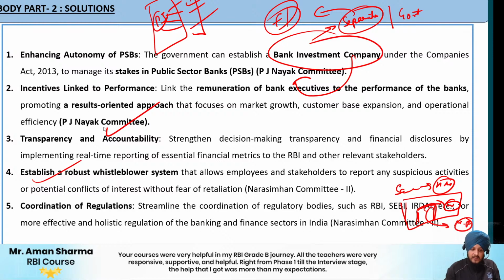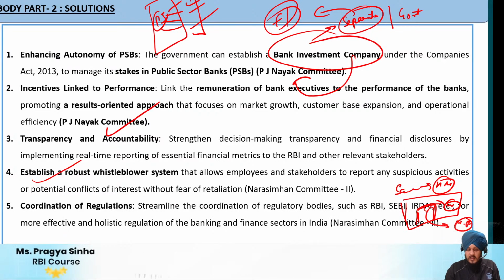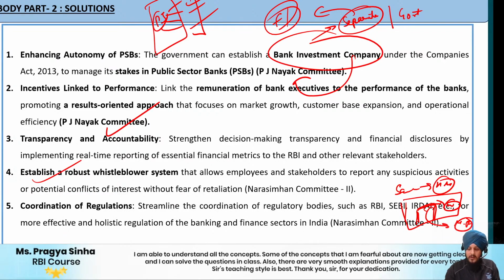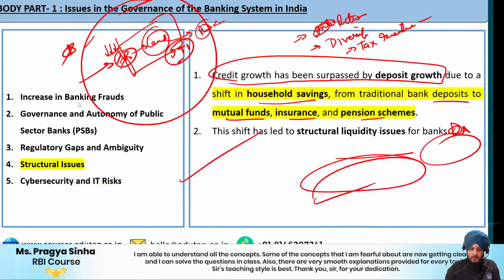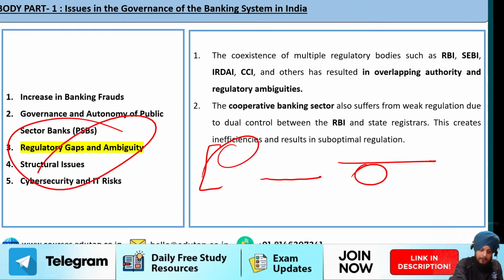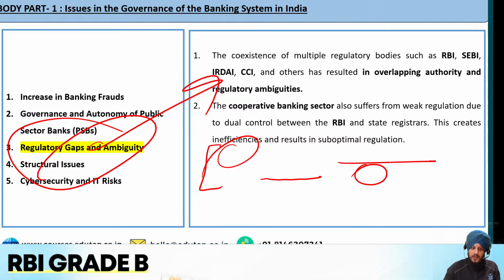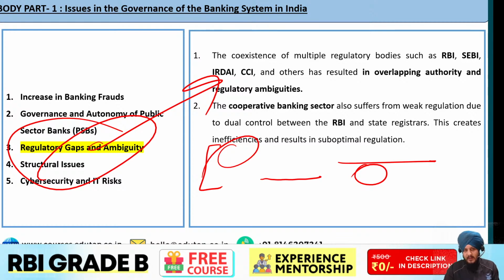Fine. The next is the fifth point, the coordination of regulations. So we need to coordinate the regulatory bodies. So you can see how this point has been linked to point number 3, which is the regulatory gaps. So since there are gaps, तो इसका opposite क्या हो जाएगा कि coordination increase करो. So that's how you write the solution, by linking them with the problems.